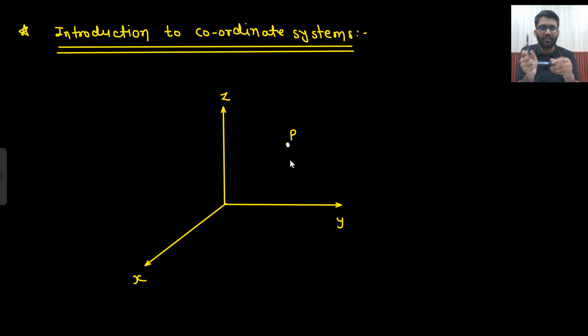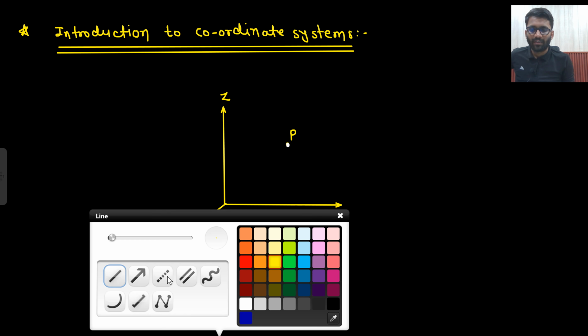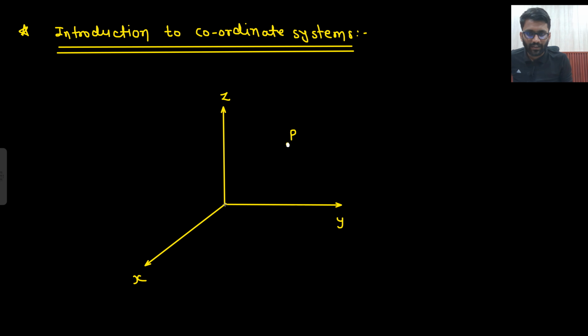Now it is visible. Okay. So this is X, this is Y, this is Z, and P is somewhere here in the air. You can assume it as a fan. So if I need to reach the point P, so what one guy will say? One guy will say that, sir, I will walk here, then I will walk here, and then sir I will reach here. This is my first guy said.